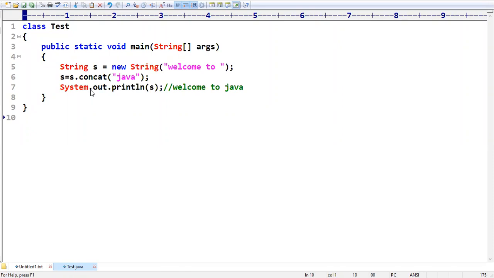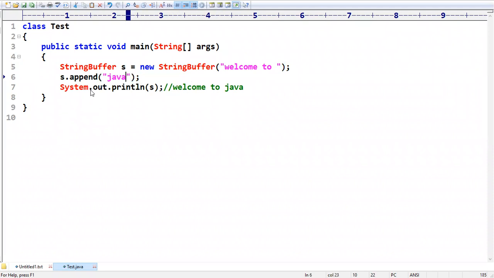Sir, I want to keep on doing modification every time, and assignment is not possible from my side. Is there any option for that? Yes, I told you, right? String buffer. So welcome to. We don't have a concatenate method. Sir, we have one special method with the name append. We have to use this append method so that the modification will be reflected on the same object.